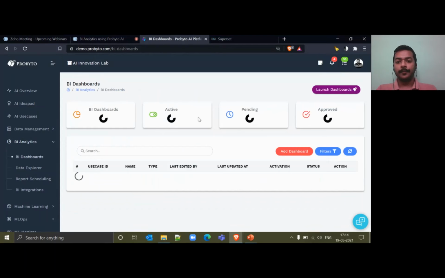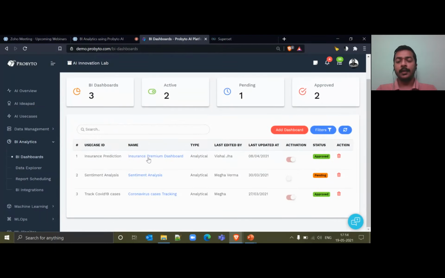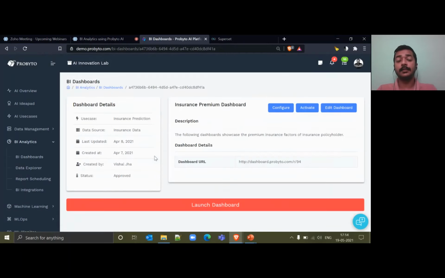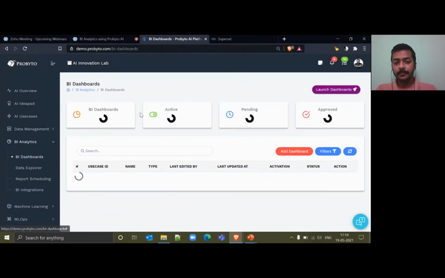So you can activate or deactivate the dashboards depending on the current status of the data. Like if the data is idle and no one is actually working on it, or the dashboard doesn't make sense, you don't even need to remove it. You can still deactivate it from the platform, and it will not be accessible to others.